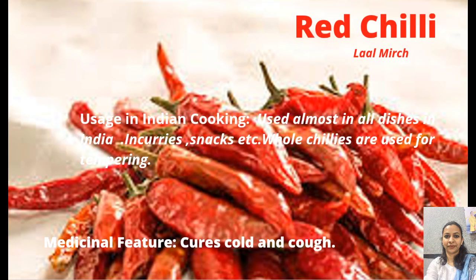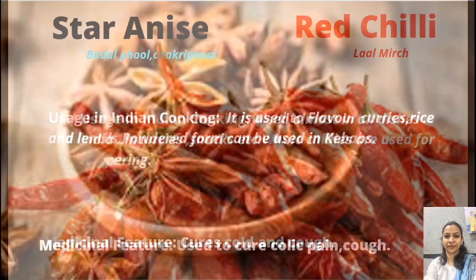Next is the fruit part of a plant, red chili or lal mirch we can call it. It is used whole as well as in powdered form. The whole is used for tempering basically, and the powdered form is used in curries. It is used to cure cold and cough.